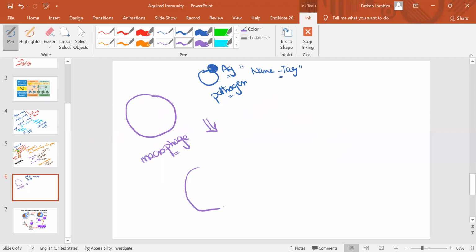Now the pathogen encounters the macrophage, and the macrophage encounters the pathogen inside, along with the antigen on its surface. By the digestive enzymes, we can draw the digestive enzymes like this. By the digestive enzymes, it destroys the pathogen. So this stage is part of the second line of defense, which is phagocytosis.